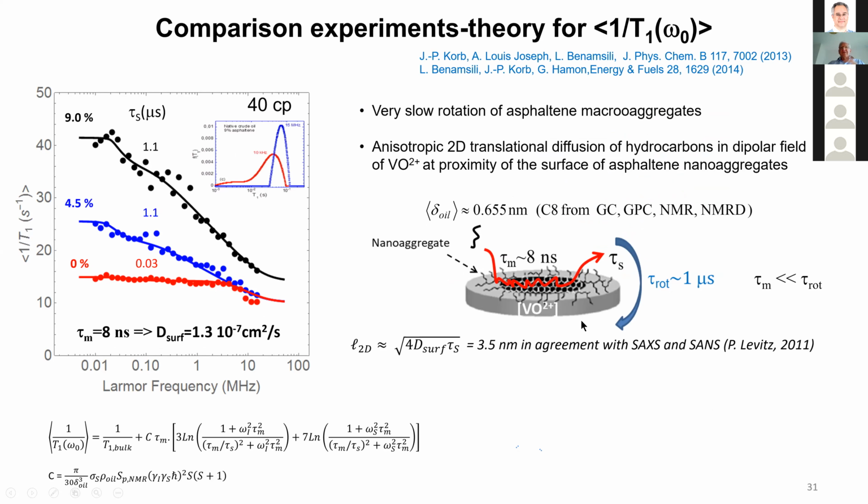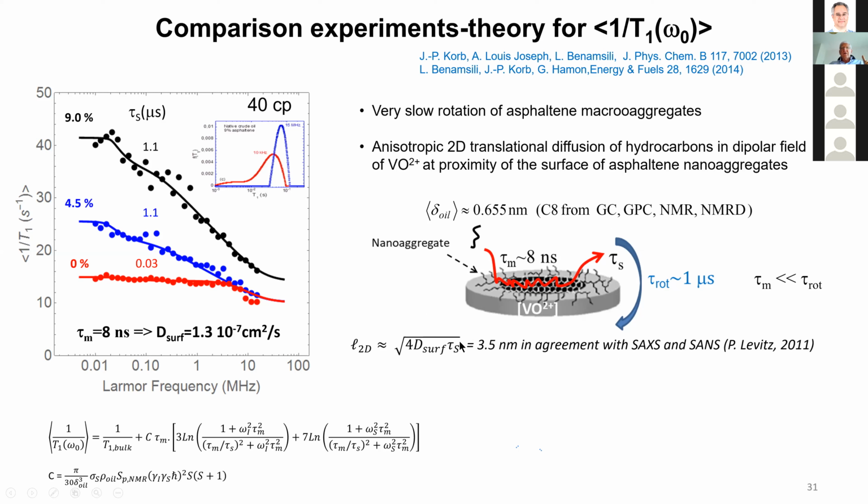the modeling here is very simple. You have the nano aggregate here, and according to the dimension here, the rotation is very slow, 1 microsecond. According to this modeling here, we find 1 microsecond for the rotation and 8 nanoseconds. So on the time scale of this experiment, this particle is quite immobile.